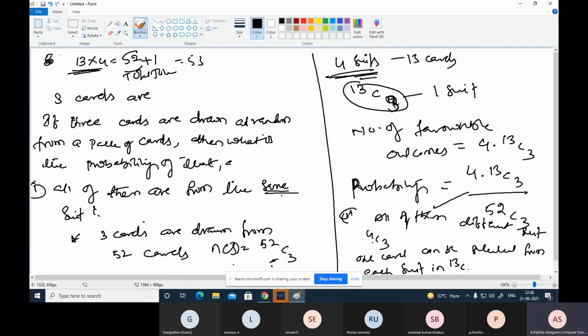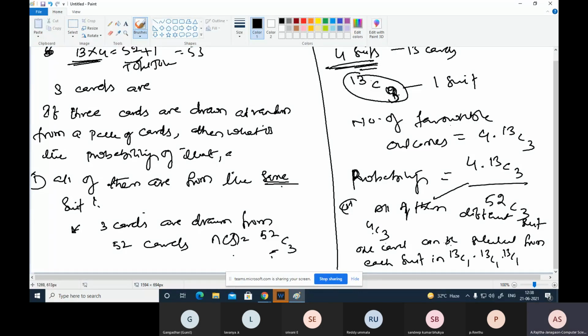So first we select these 3, and from these 3 we can select each and every 1 card from a different suit. Then first we can find out the number of favorable cases.